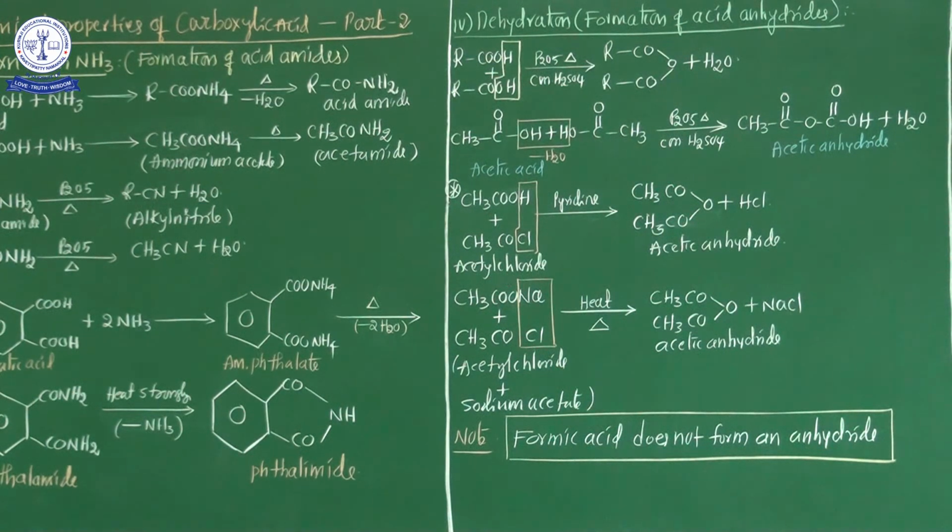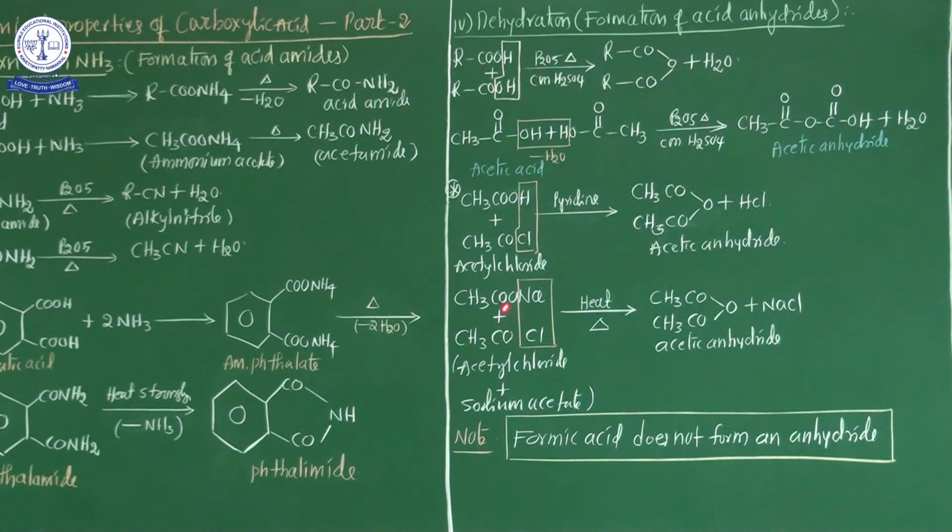So here this is acetic acid, CH3COOH, and this is acetyl chloride. So different. This is acetyl chloride, this is acetic acid. In the presence of pyridine, now what happened? Acetic anhydride is obtained. This is the most important point. Here in this example, this is acetic acid and acetyl chloride, which easily form the acid anhydride in the presence of pyridine.